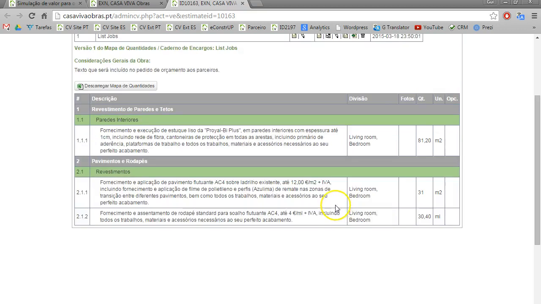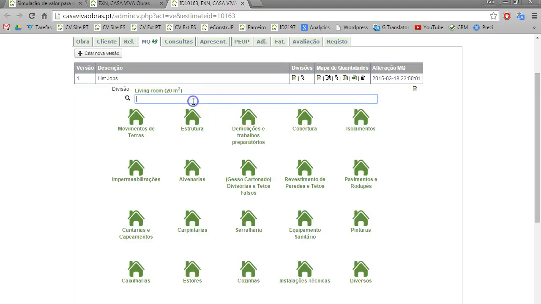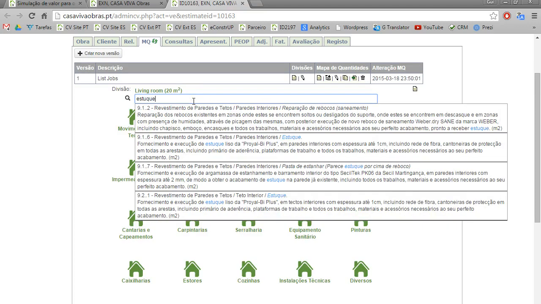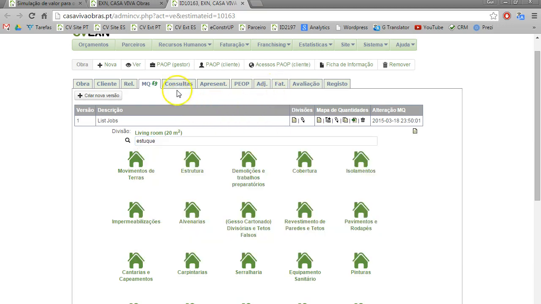One other way that I have to do this job list is here I could also just search, for example, for plaster, and I have all the different jobs that I can have with plaster. So the idea is that we can make a list of jobs really fast, and if the client wants to make some changes, we just come here and we copy a second one, and we keep all the prices we already have, etc.